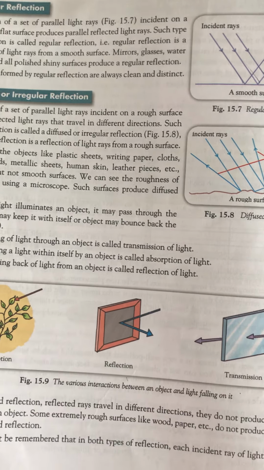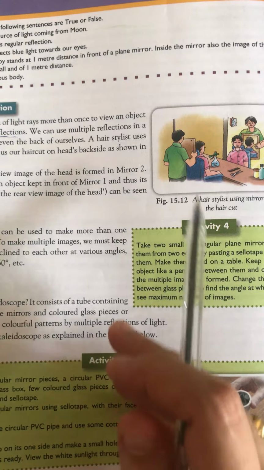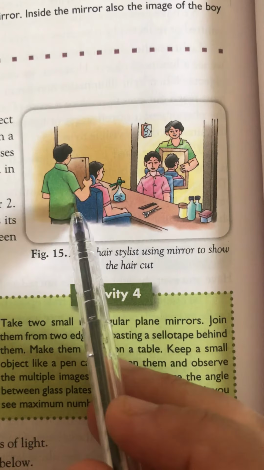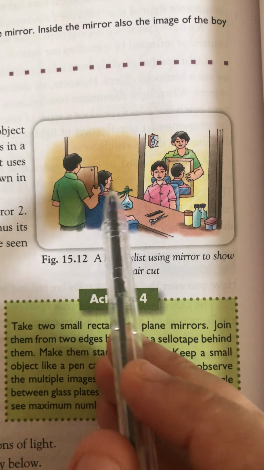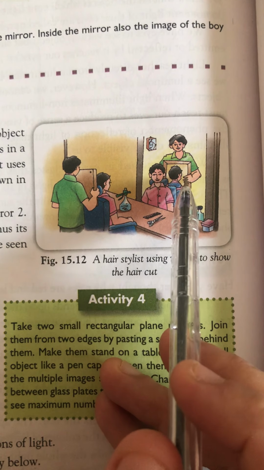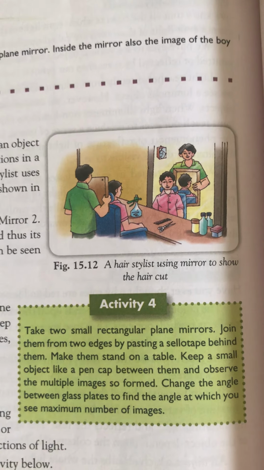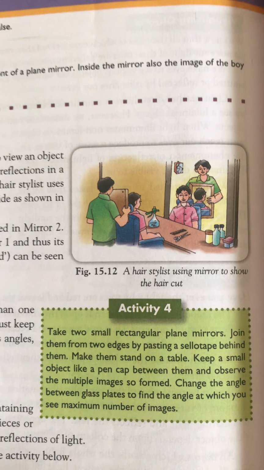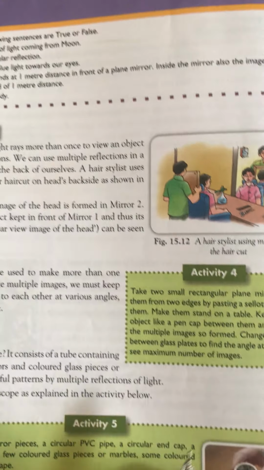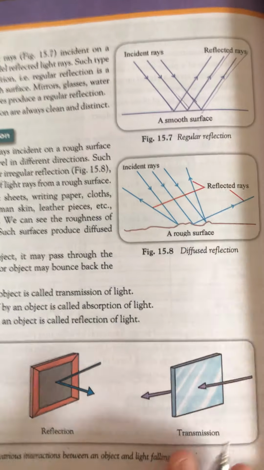So this is all about the chapter. And multiple reflection, as you can see in the diagram, if we place two mirrors parallel to each other, there will be infinite images formed by the plane mirrors. So these are the important characteristics of plane mirrors, and you have to do this chapter up to the page number I have mentioned.